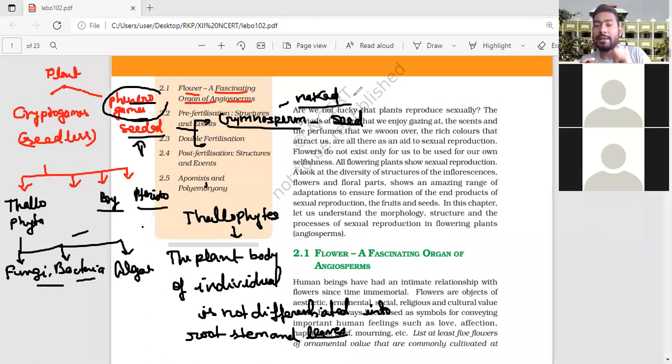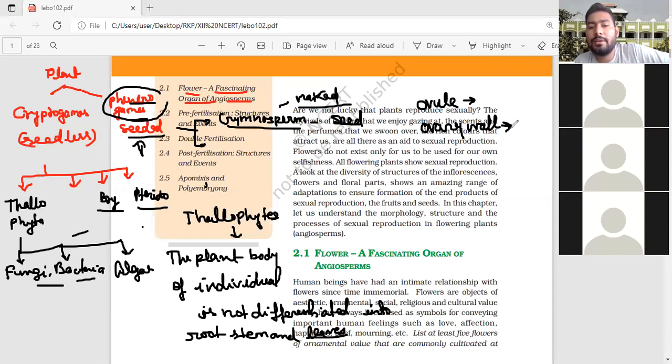You have to know two important things: ovule and ovary wall. Can you tell what ovule and ovary wall are going to form? Anyone? Bharti, Raza, Latika. Ovule forms seed, ovary wall forms fruit. Very good. Excellent.